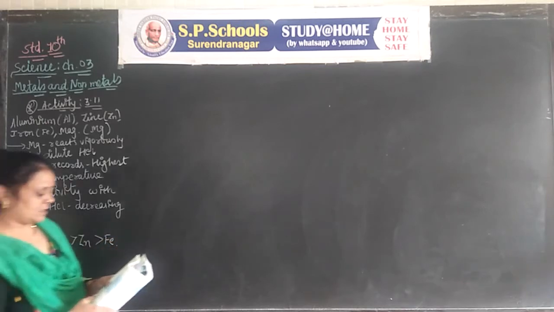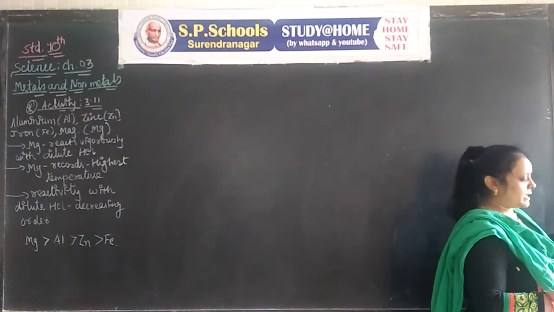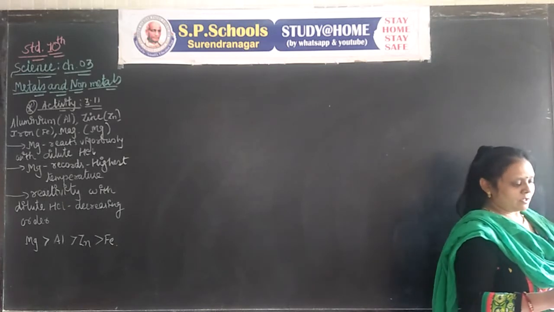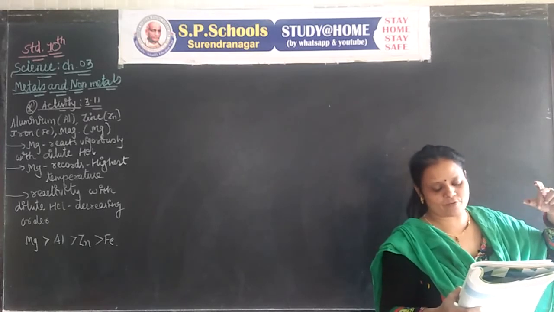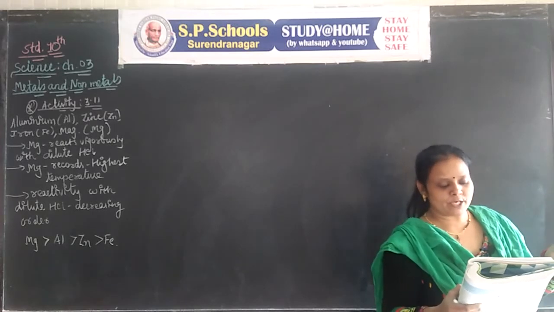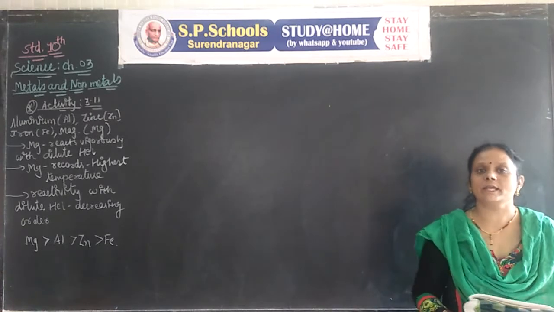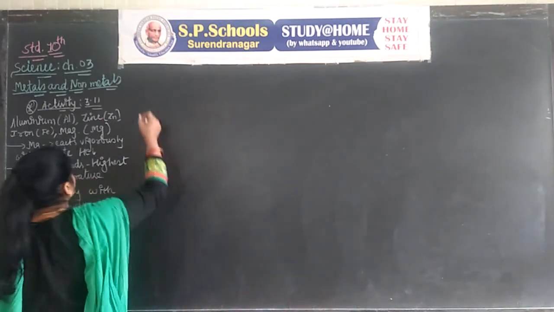Let's go with further information. Write the equations for the reactions of magnesium, aluminium, zinc, iron with dilute hydrochloric acid. See, write the equation with dilute hydrochloric acid.